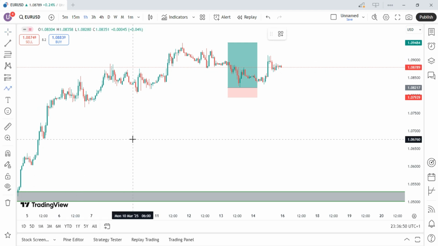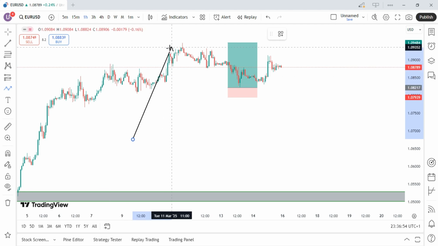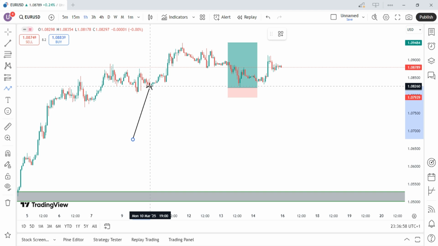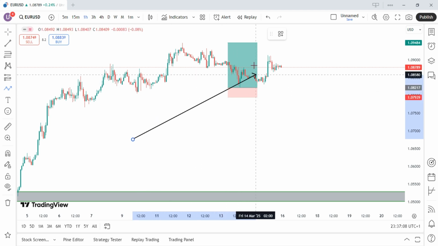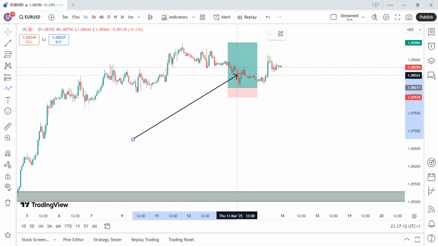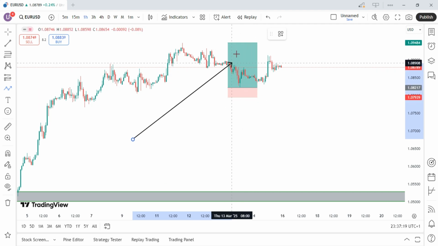I have entry on this zone because price broke this zone, closing above here. When this thing moved up, I used this red candle, the order block. This red candle you are seeing here. I used this order block red candle for my entry, and my first target was here. And I called this in my community. I told them to enter once price came to this place using our confirmation in a lower time frame.